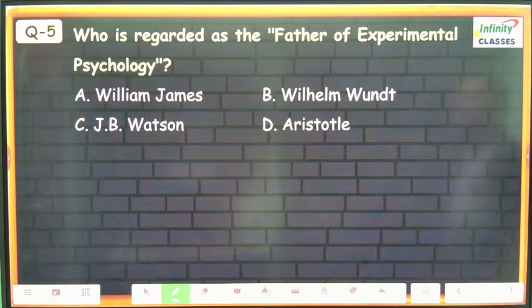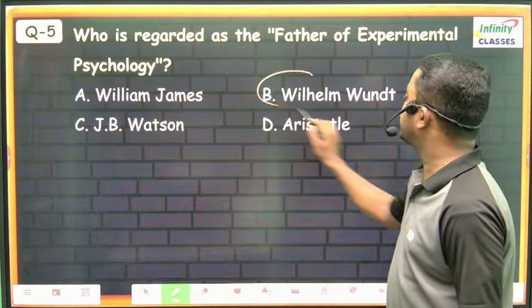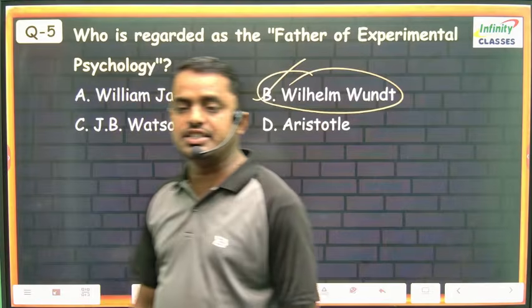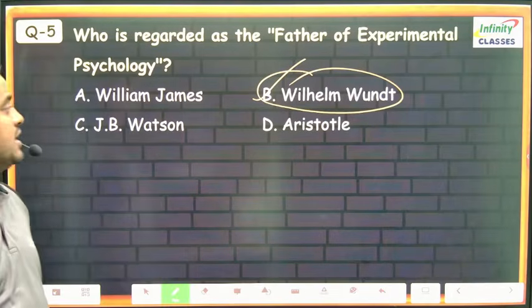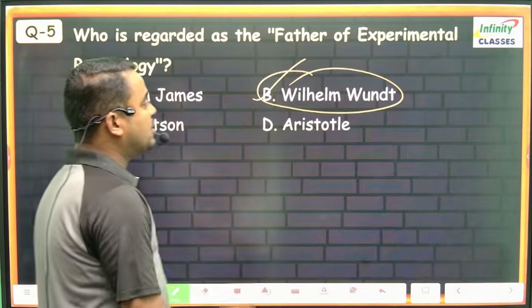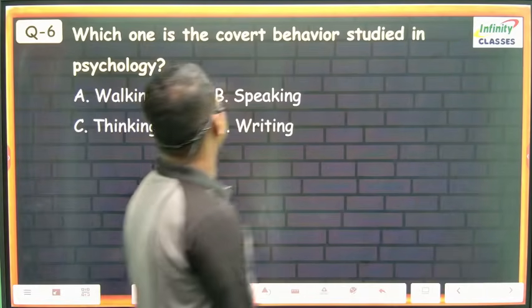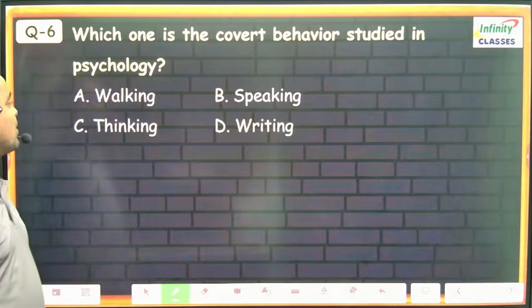Question number 6. Wilhelm Wundt first set up the psychological lab in the University of Leipzig in Germany. Wilhelm Wundt is called the father of experimental psychology. Next, which one is the covert behavior studied in psychology?